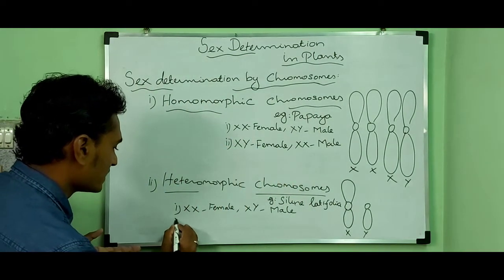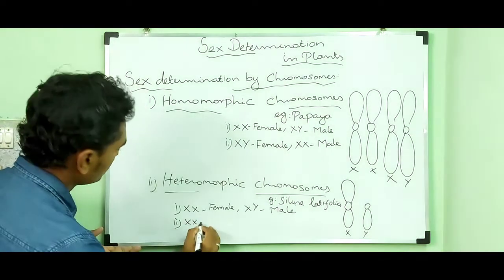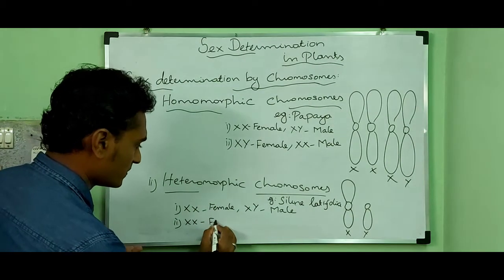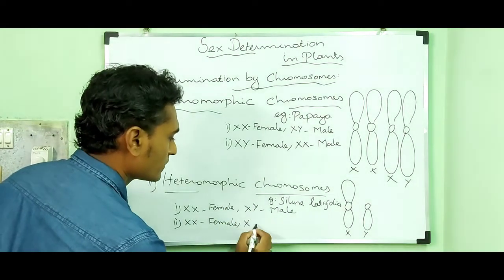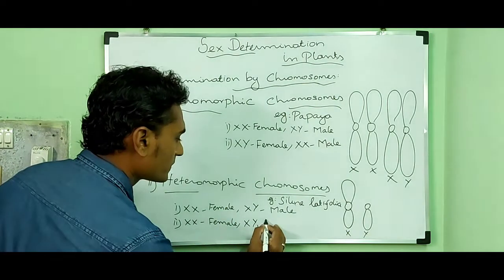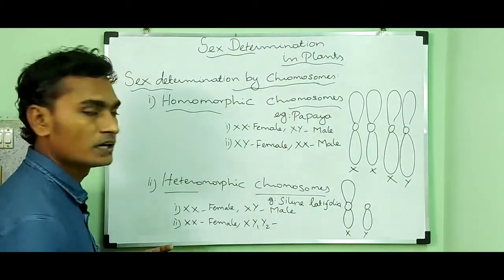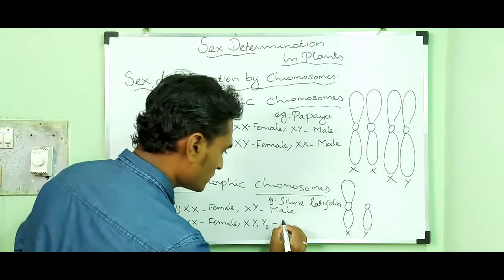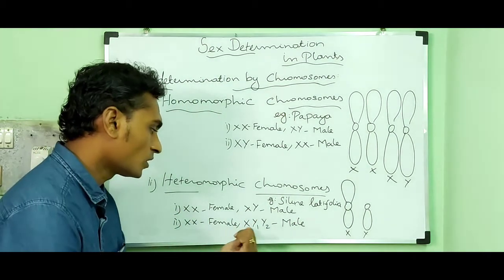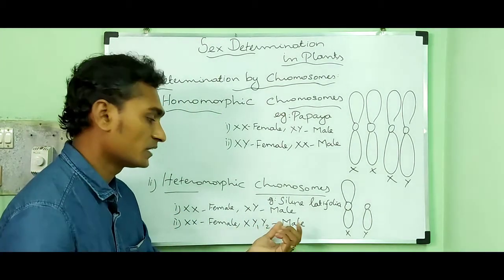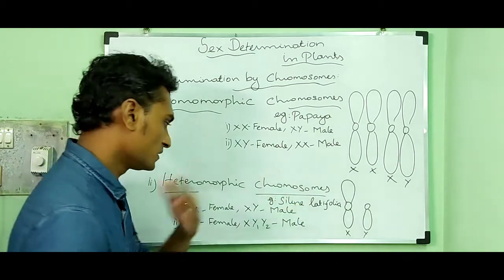Suppose it contains XX, again it is a female, while in the case of male it may contain X, Y1, Y2, and those plants are said to be male. Here you can find one more Y chromosome and that plant is said to be male.